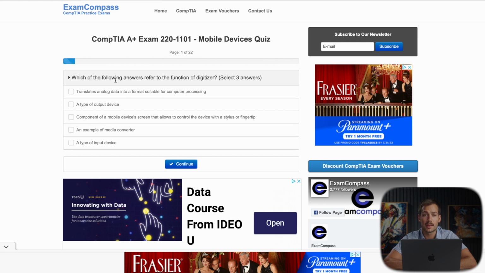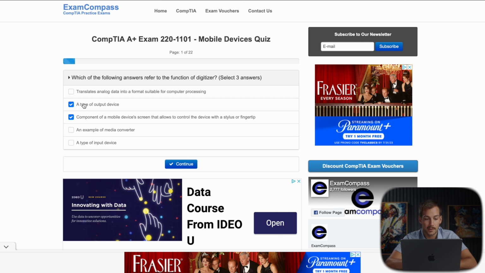In this case, it would be easiest to use process of elimination to remove the incorrect answers, which will leave us with the correct answers. So a digitizer is, in fact, a component of a mobile device's screen that allows to control the device with a stylus or fingertip. That's what the digitizer is called, and that's its function. So we know this one's correct, and by that logic, it is an input device because it's interpreting the input from the user.